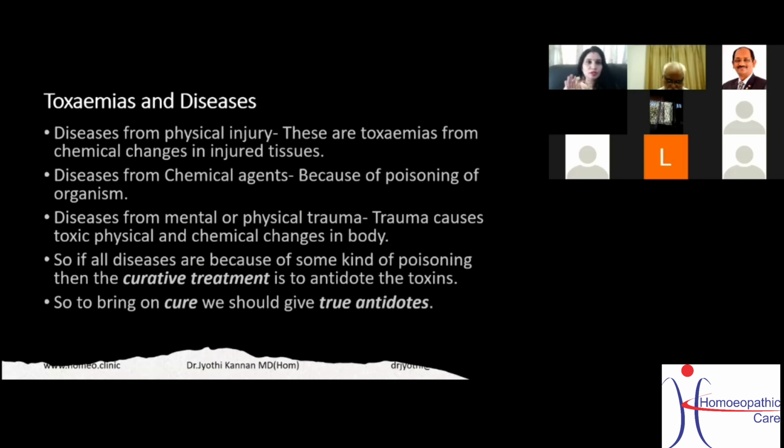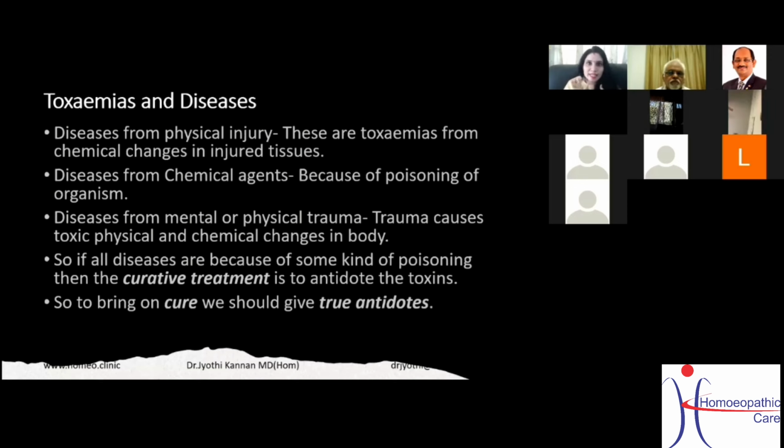According to Stuart Close, if the disease is from physical injury, like some knife or some injury, or you just fell down, then the injured tissue will produce a chemical change which will be toxic. If the disease is from a chemical agent, then of course it is understood, because of the poisoning of the organism. Now, if the disease is from mental or physical trauma, you might think how come it can be toxic? Because according to Stuart Close, any trauma causes toxic physical and chemical changes in the body. That's why because of a mental and physical trauma, we come up with a disease.